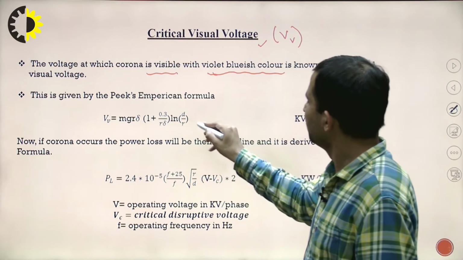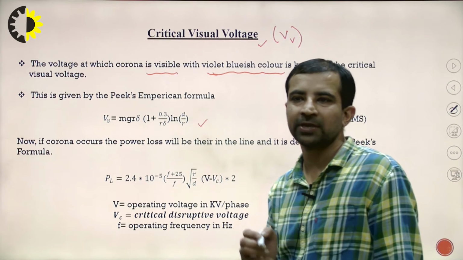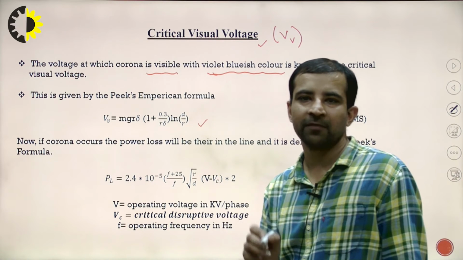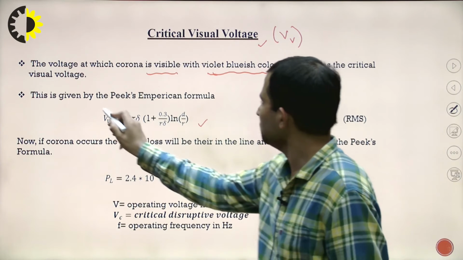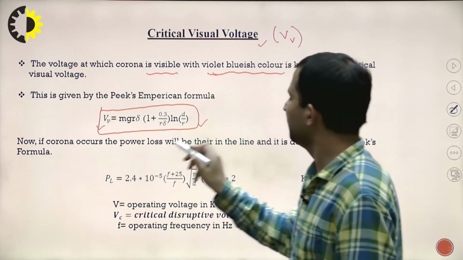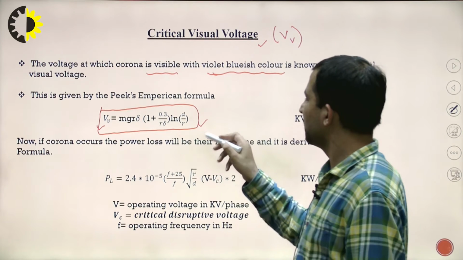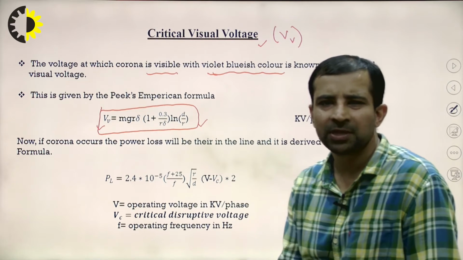Now, critical visual voltage, that I have explained, is VV. There is Peek's empirical formula to give the critical visual voltage: VV = m g r delta ln(d/r) (1 + 0.3/√(r delta)). All these terms are clear to you.